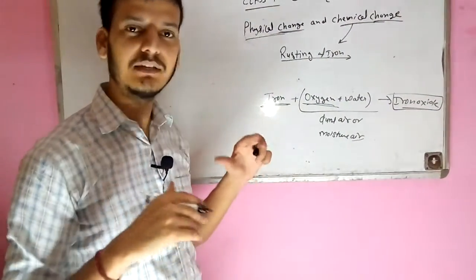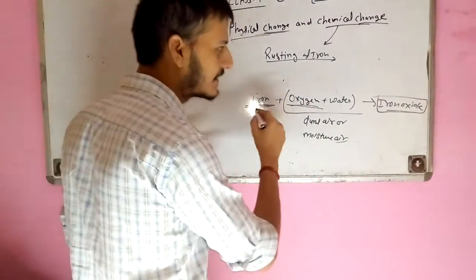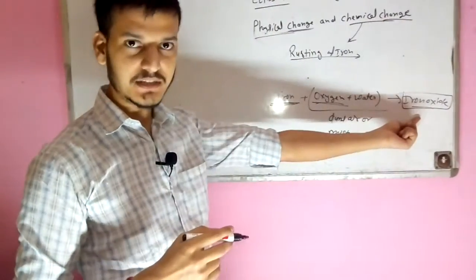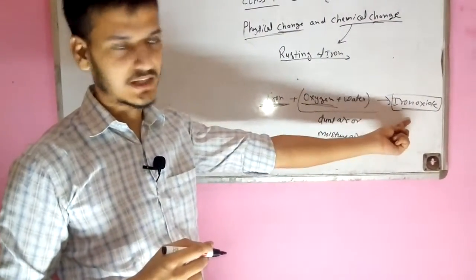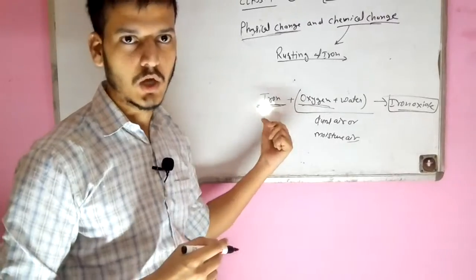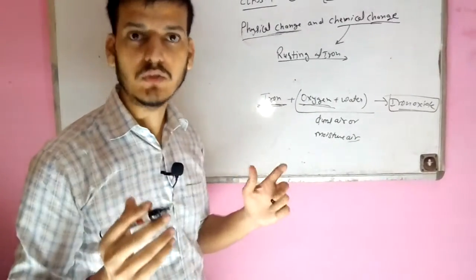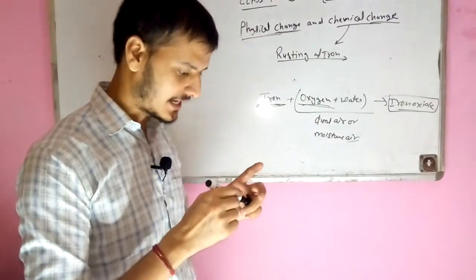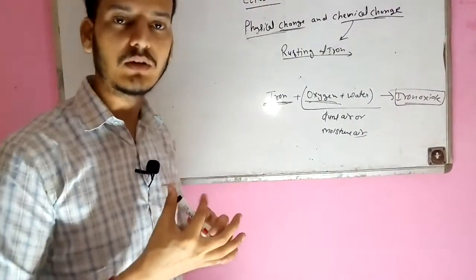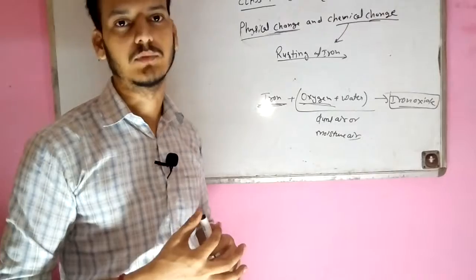So what happens is that the iron is converted into a different substance. It is a damaged substance, and it cannot be converted back into iron. In the process of rusting, we damage lots of iron, and it also affects our economy.